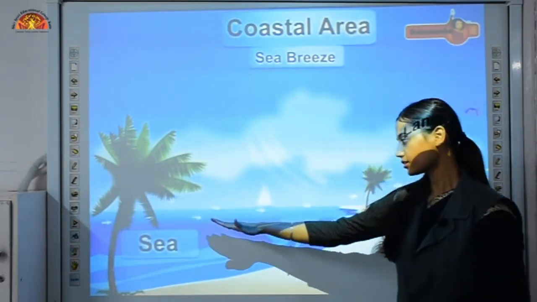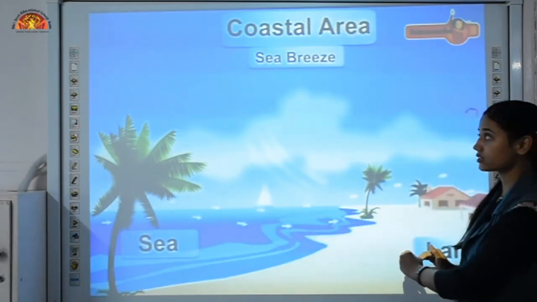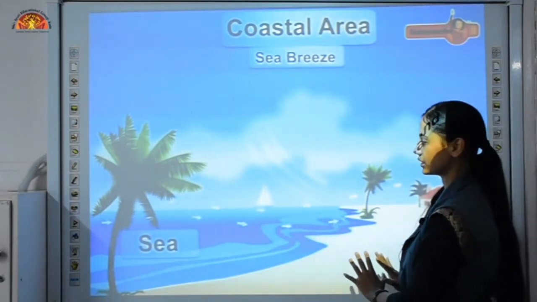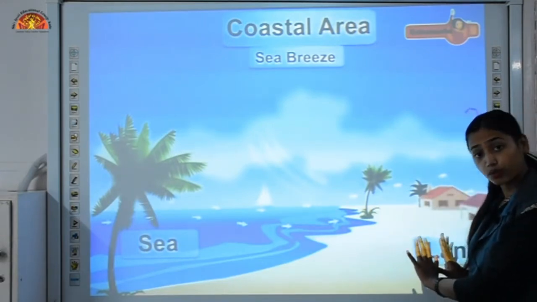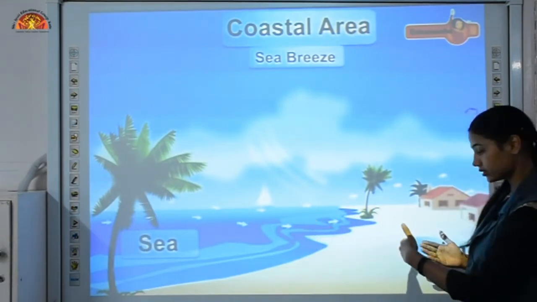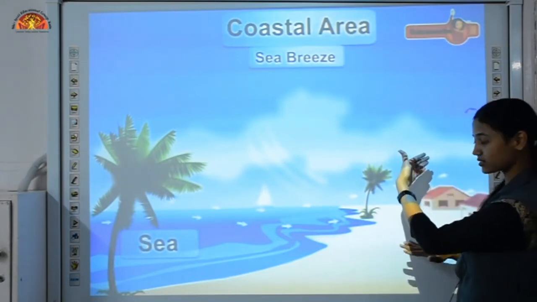They will start moving from that side to this side, and this is known as sea breeze. What happened? Land is getting warmer faster as compared to sea. Now the molecules are rising upward, and now this place is vacant.